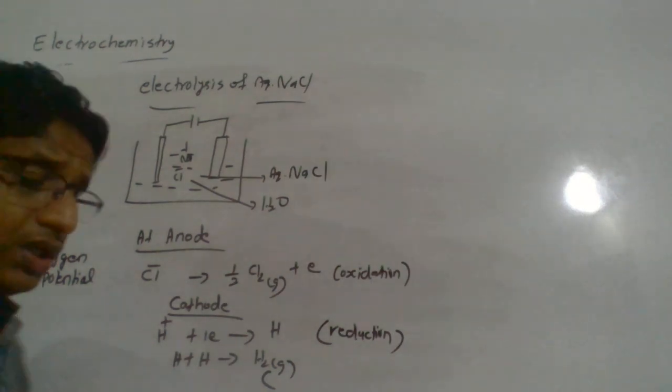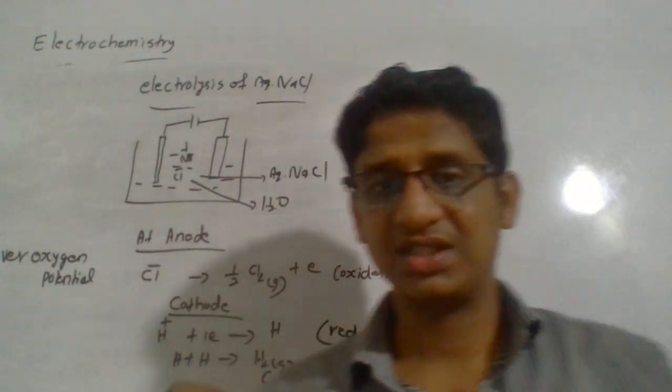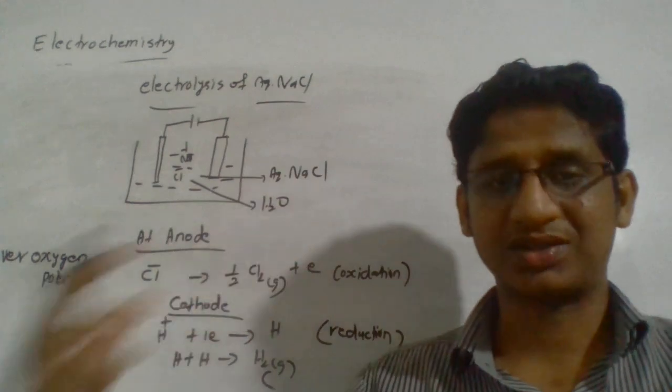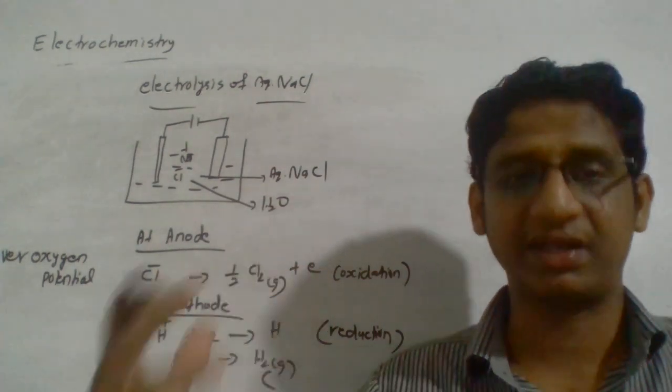This means at normal voltage the oxidation of water to oxygen does not take place. You have to supply a higher voltage.